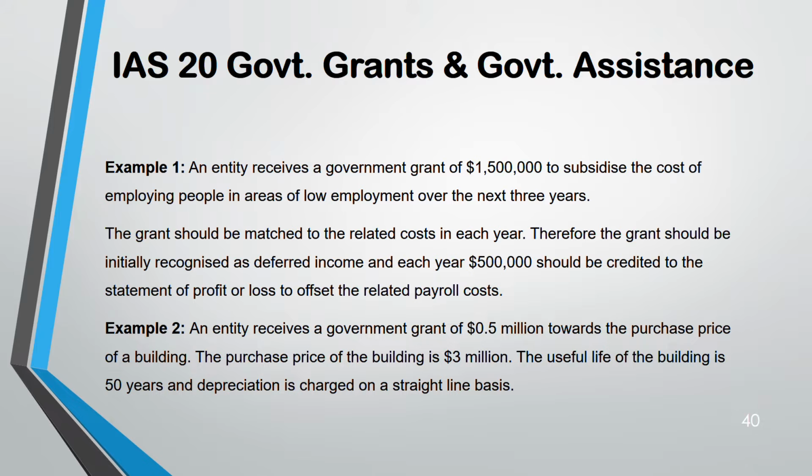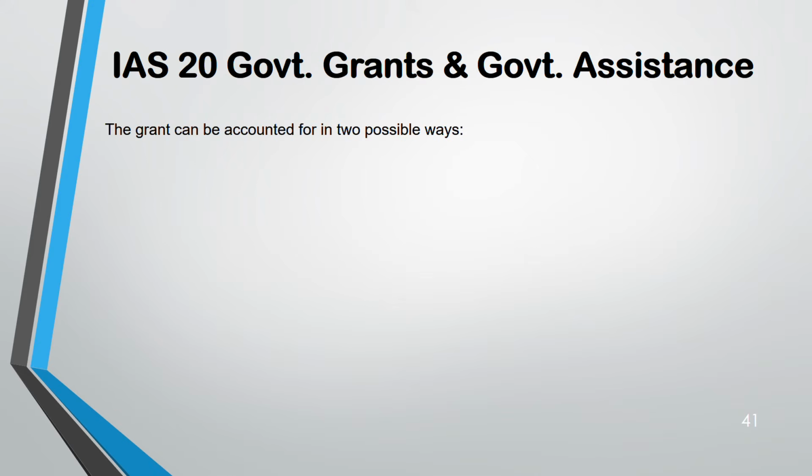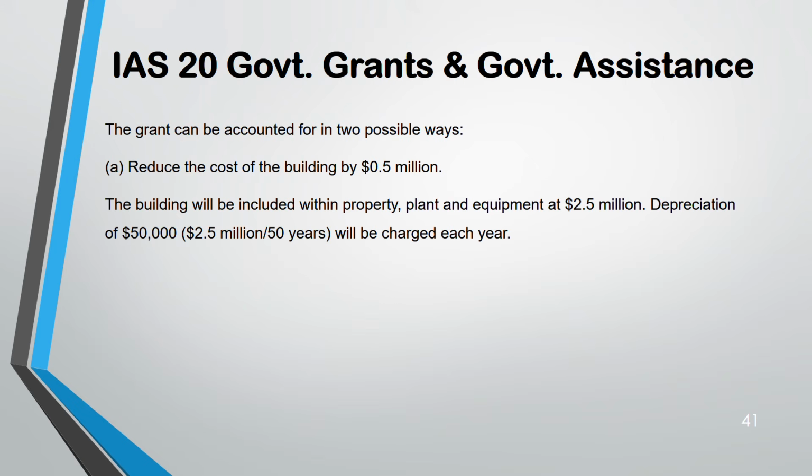Example 2. This is a grant for a non-current asset, 0.5 million to purchase a building. The purchase price of the building is 3 million. The useful life of the building is 50 years. So tell me how. Two ways you can show it. First way, reduce the cost of the building by 0.5. So it was 3 minus 0.5 is 2.5. That 2.5 divided by 50 years, find the depreciation, which is 50,000.